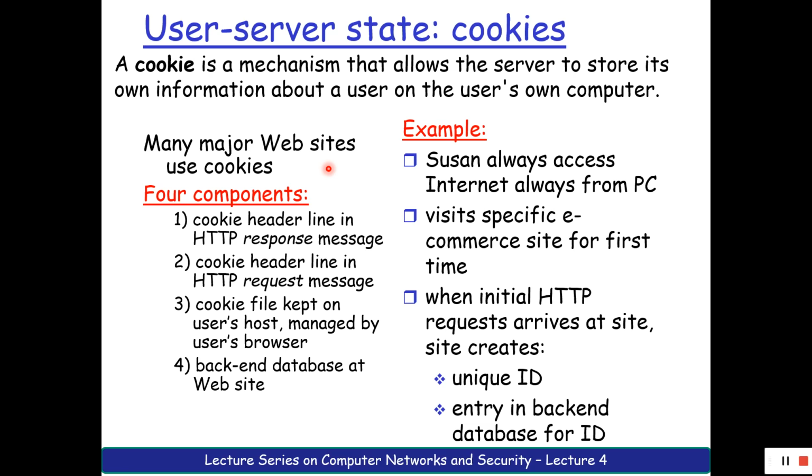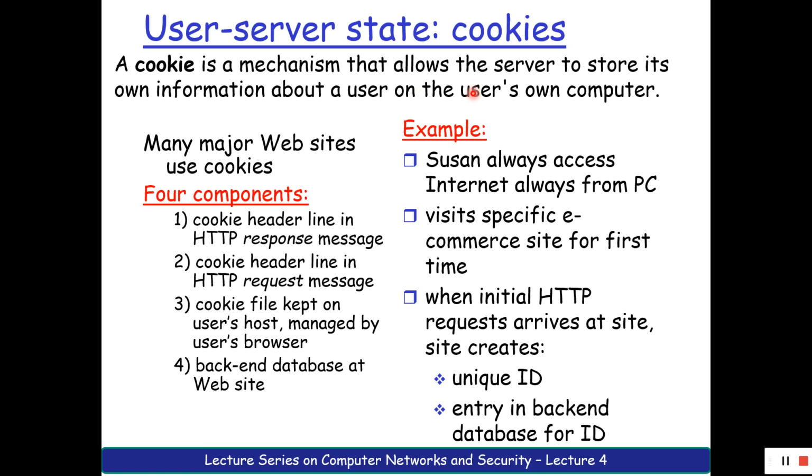What is the first definition of a cookie? What is the meaning of cookie? A cookie is a mechanism that allows the server to store its information about the user on the user's computer, that is, the user's own computer.